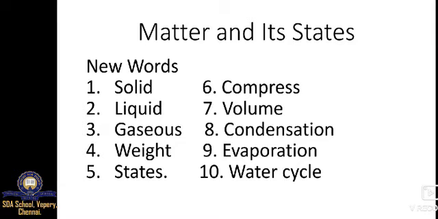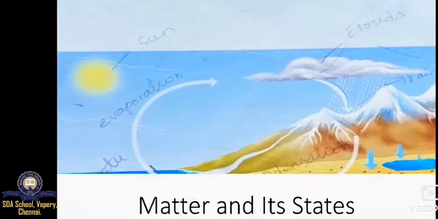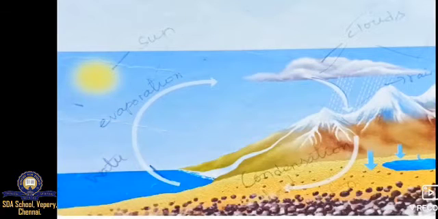W-A-T-E-R. Water cycle. C-Y-C-L-E. Cycle. The water cycle is the path that all water follows as it moves around the earth in different states. You can see in the picture the sunlight falls on the earth and on the rivers, oceans, lakes, ponds, all the water bodies.